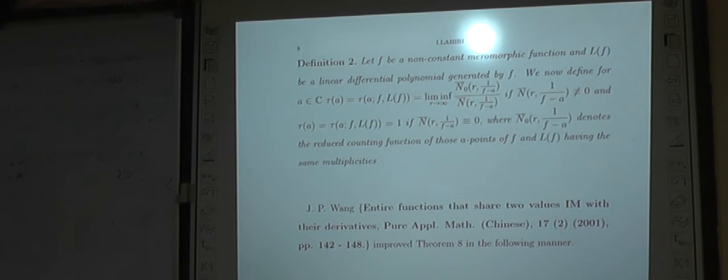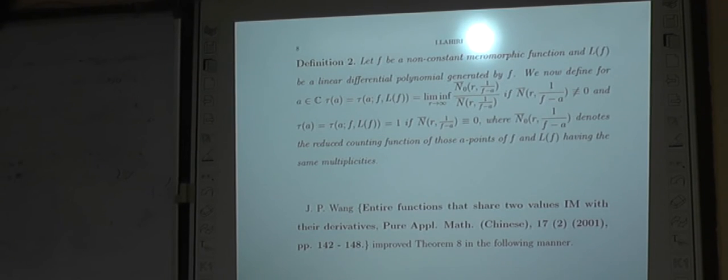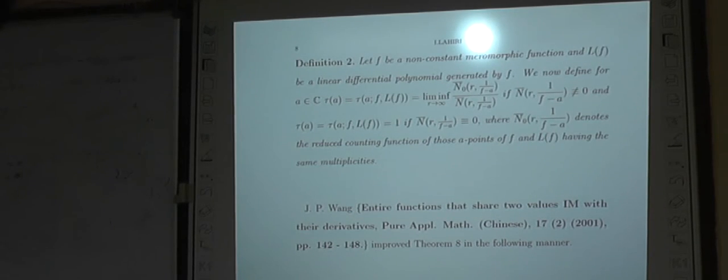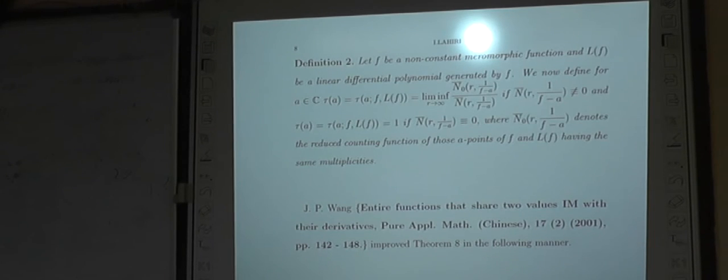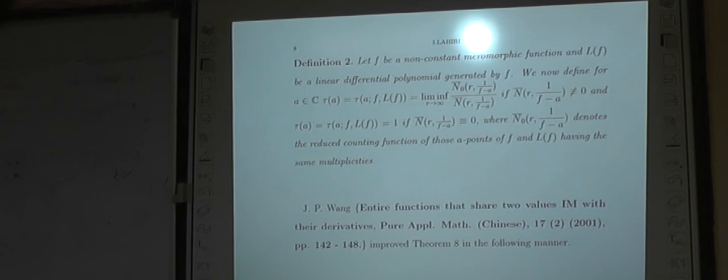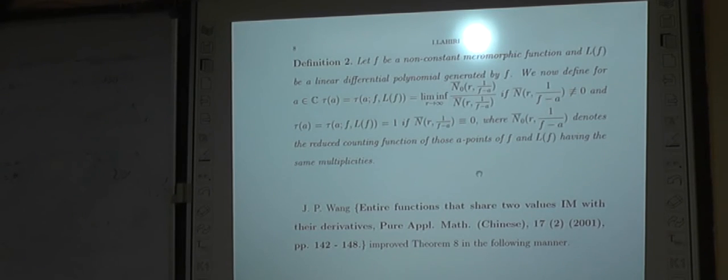Tau a means the limit inferior, where n bar 0 of 1 by f minus a denotes the common a points of f and Lf having the same multiplicities. And tau a is that limit inferior if n bar of 1 by f minus a is not identically equal to 0, and tau a equals 1 if f has no a points.